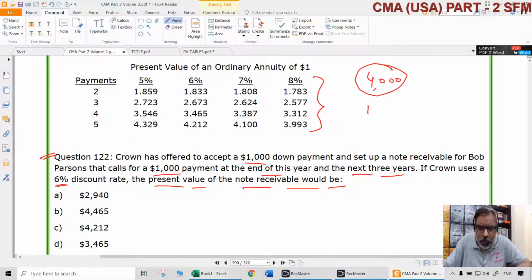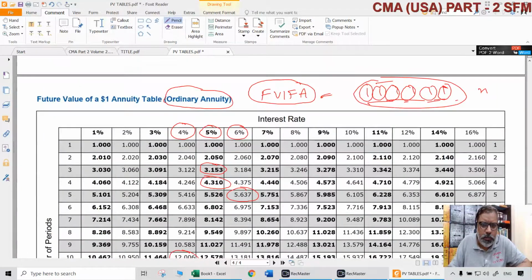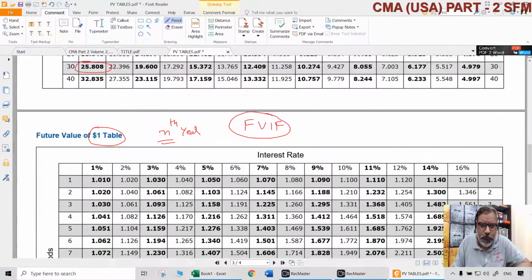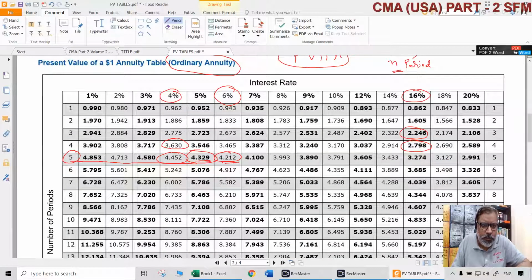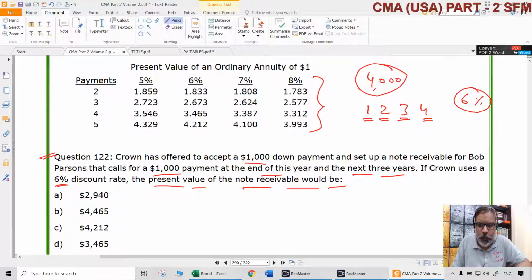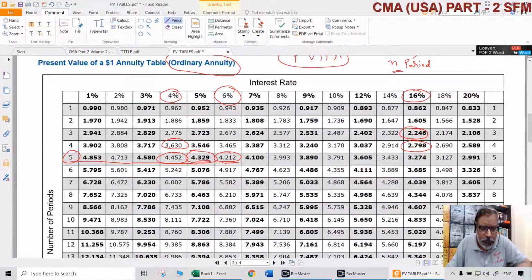End of 1, 2, 3, 4, right? End of first year, second year, third year, fourth year. 6% is the discount rate. What is the present value interest rate factor annuity for 6%, for 4 years? 6%, 4 years.